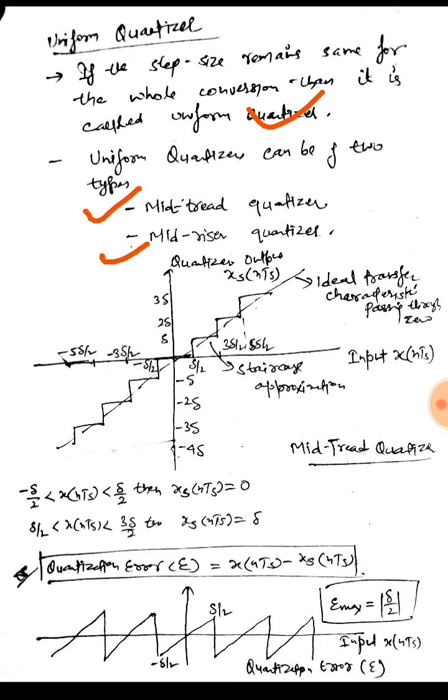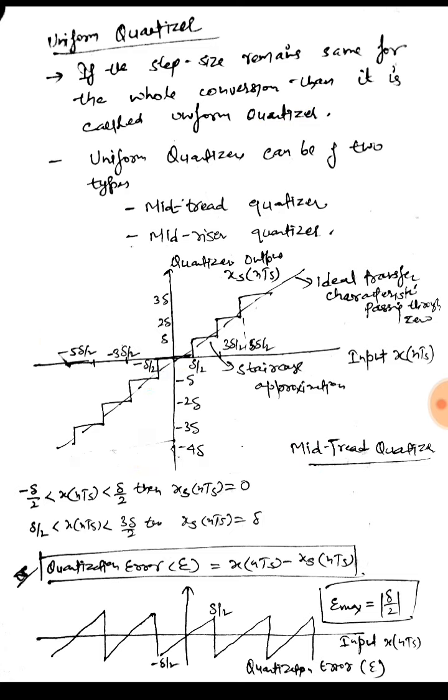They both differ in the staircase representation of the sampled signal. If we take the case of the mid-tread quantizer, the zero value would come at the top of a staircase, that is, it would come in the middle of the top of a stair of this function.